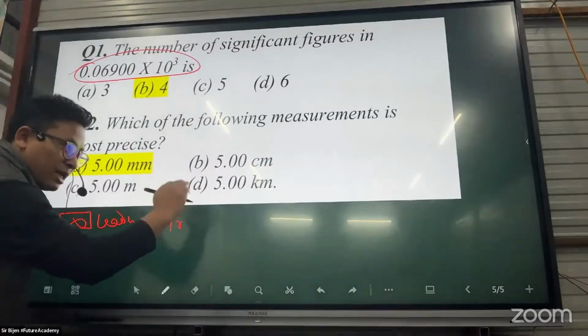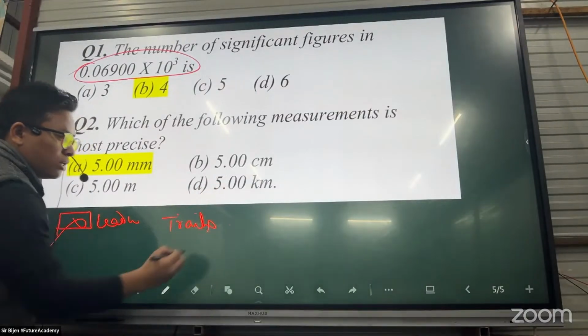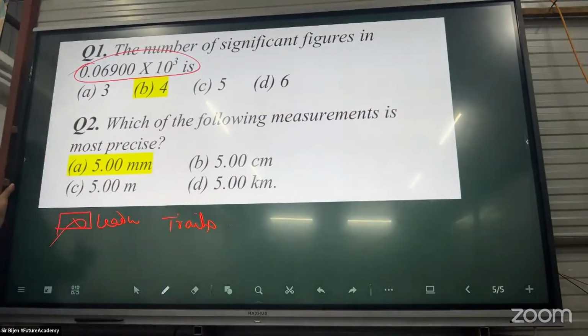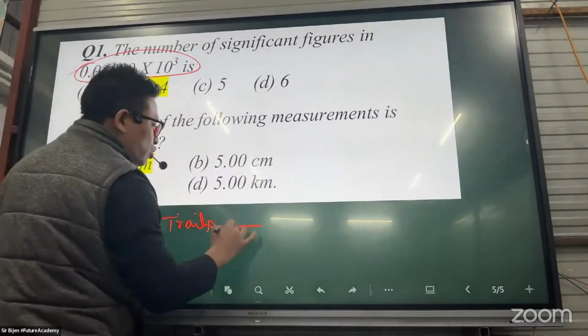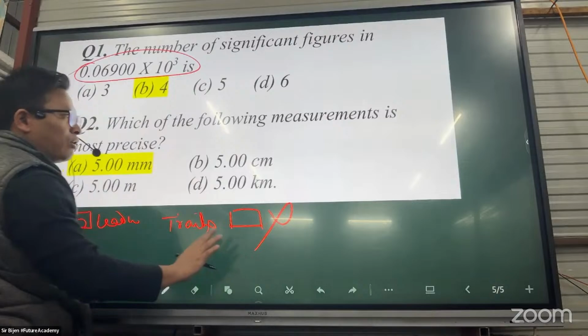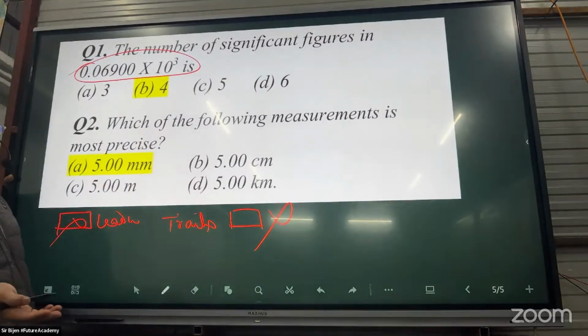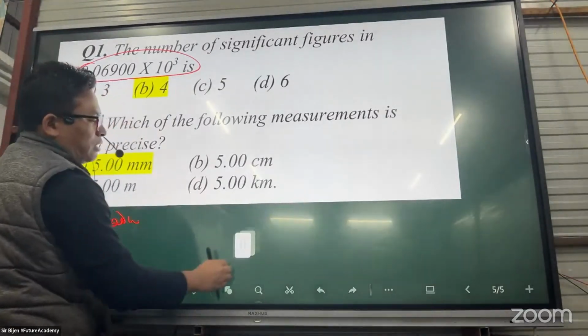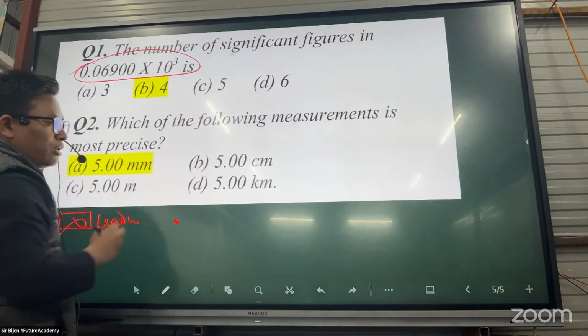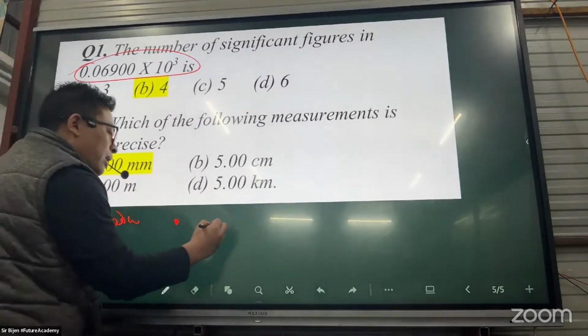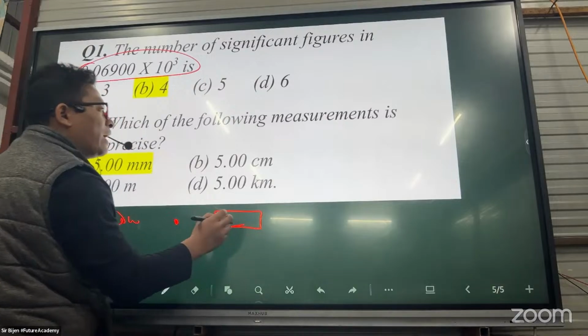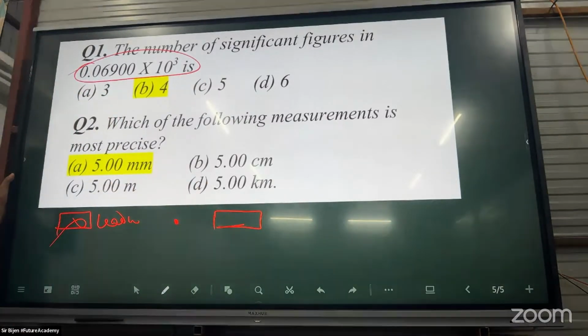Trailing zeros for an integer are not significant. But for a decimal, the trailing zeros after the decimal point are quite significant.